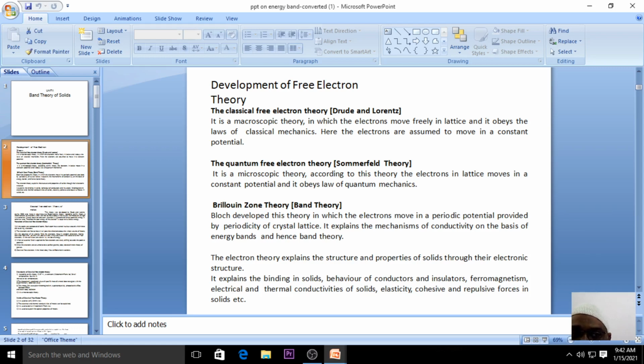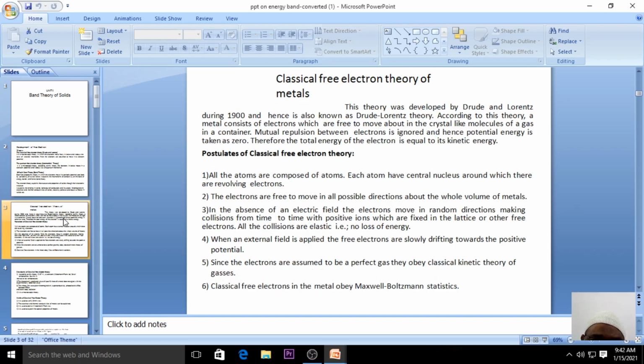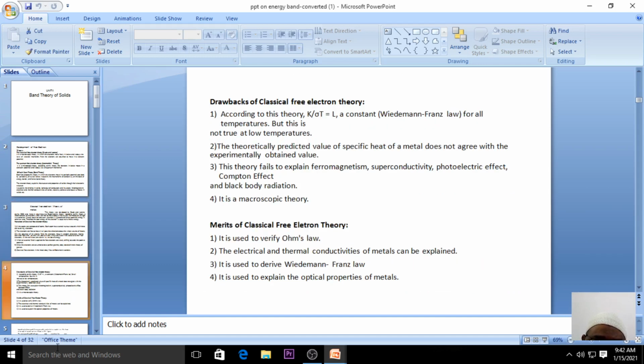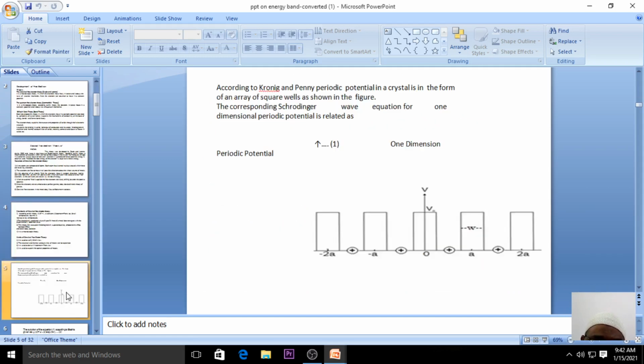Now, that was the concept given by Drude and Lorentz, right? So this is called the classical free electron theory. We discussed the above concept in the last class. Now in today's class, we'll move to the next topic, that is Kronig and